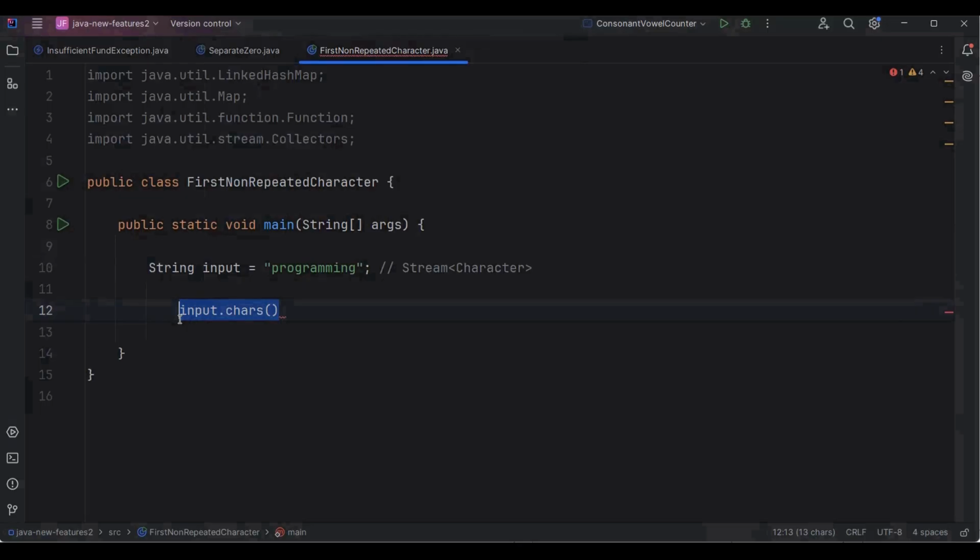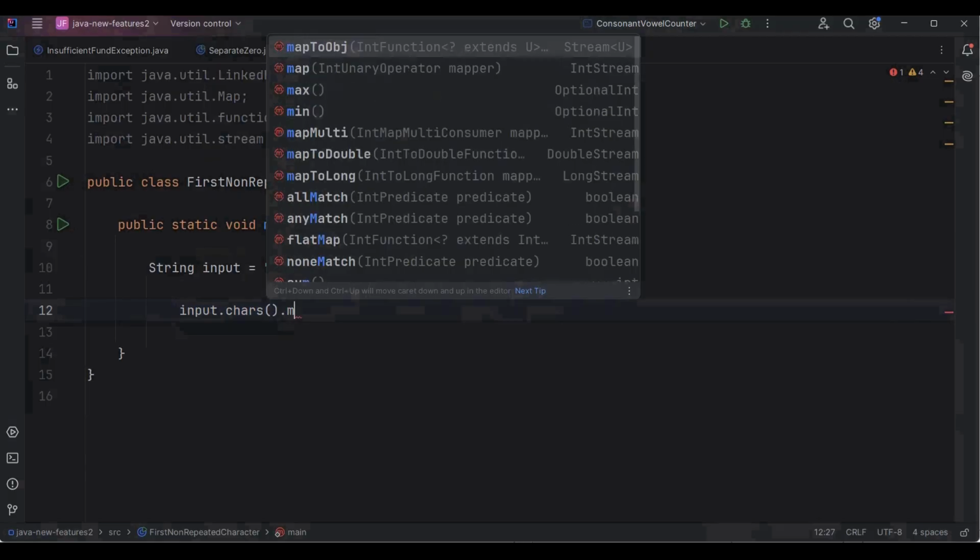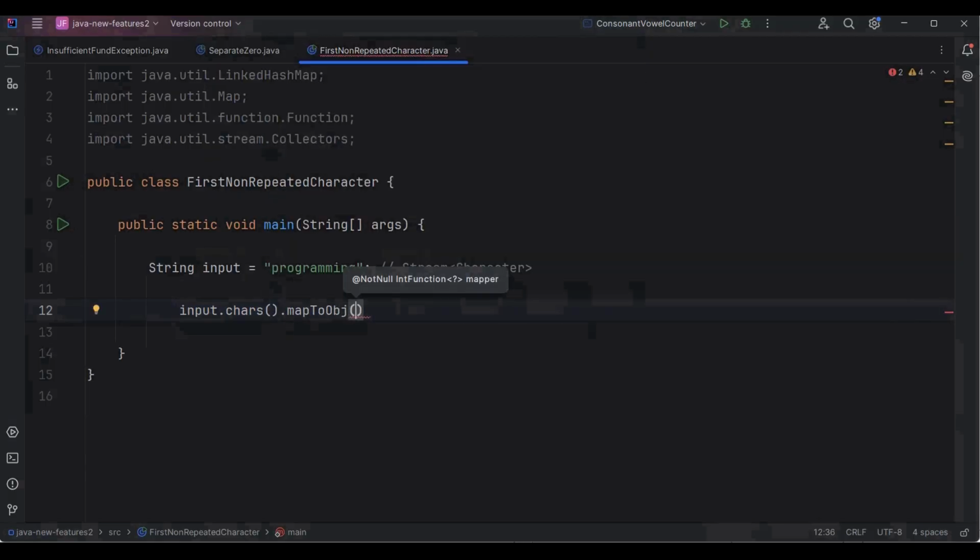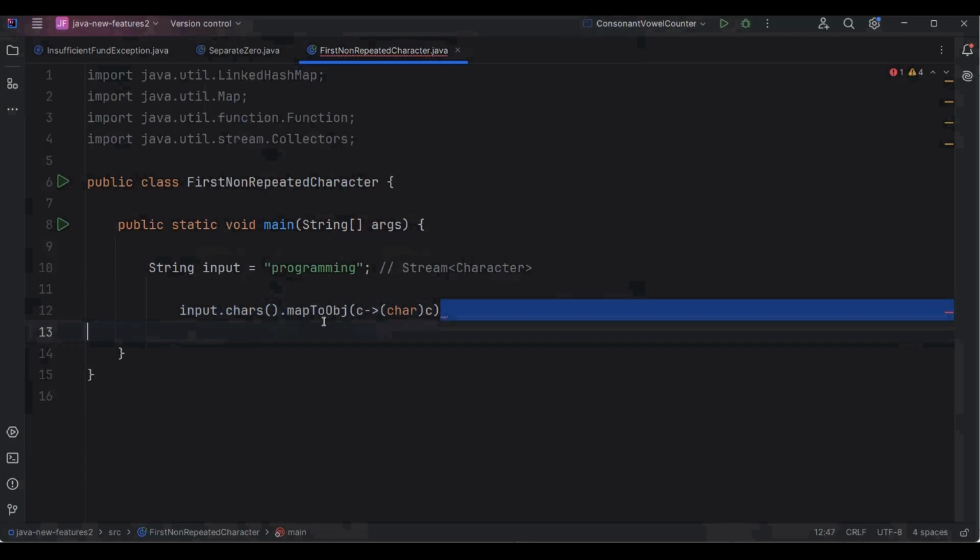But my requirement is not an IntStream, I need a stream of characters. So to convert this IntStream into a stream of characters, I'm going to call one more method, that is mapToObj. And inside this method, I will start processing every element and will typecast every integer to a character. Finally, my string has successfully been converted to a stream of characters.